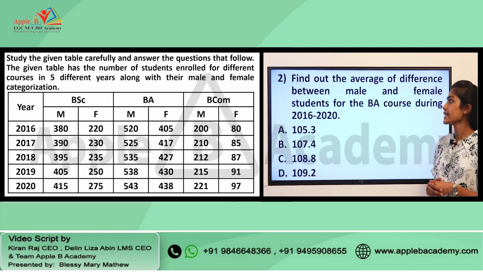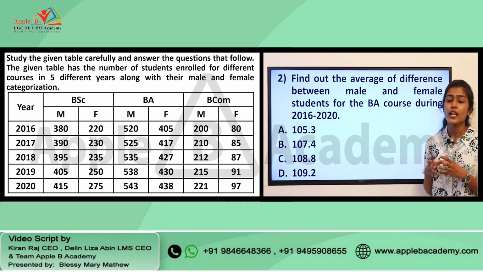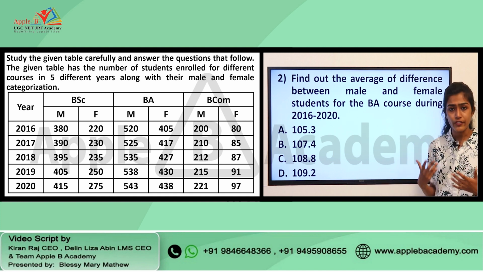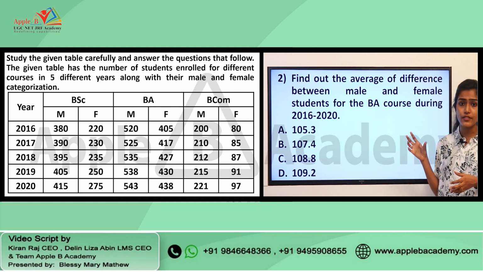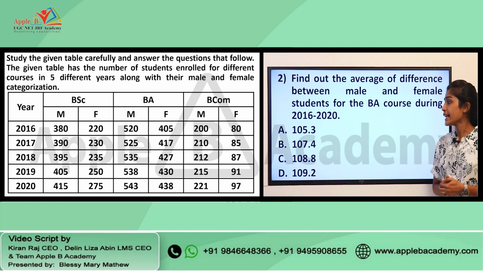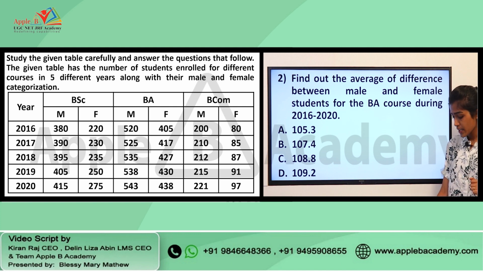Here you have the second question, that is find out the average of difference between male and female students for the BA course during 2016 to 2020. As I have already mentioned, we have been given 4 different options. This question asks us to find out the average of difference between male and female students, so this is based on average. If we consider the options here, option A is 105.3, B is 107.4, C is 108.8, and then we have option D, that is 109.2. So the right answer for this question is option C.